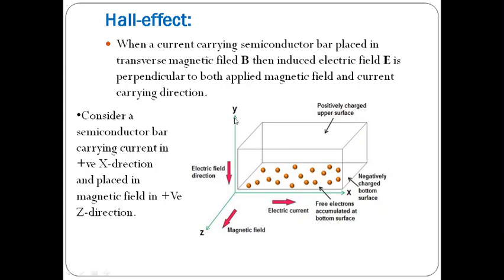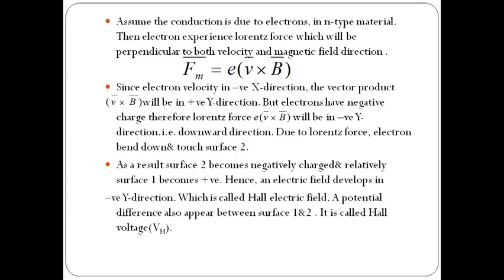Upwards is the positive y direction and downwards is the negative y direction. So the force acting on electrons is in the negative y direction, so it is downwards. Due to that Lorentz force, electrons bend down.